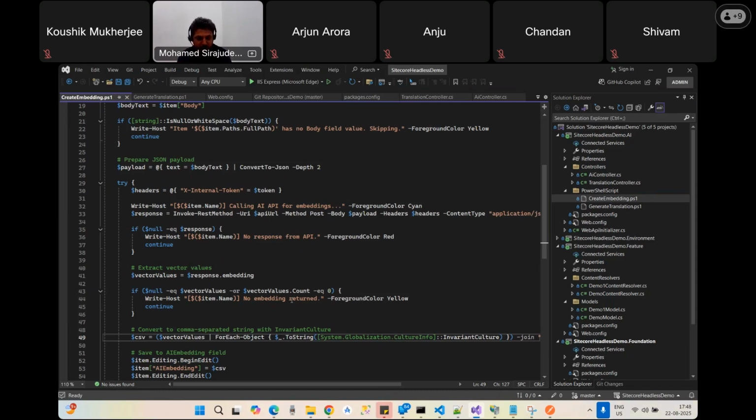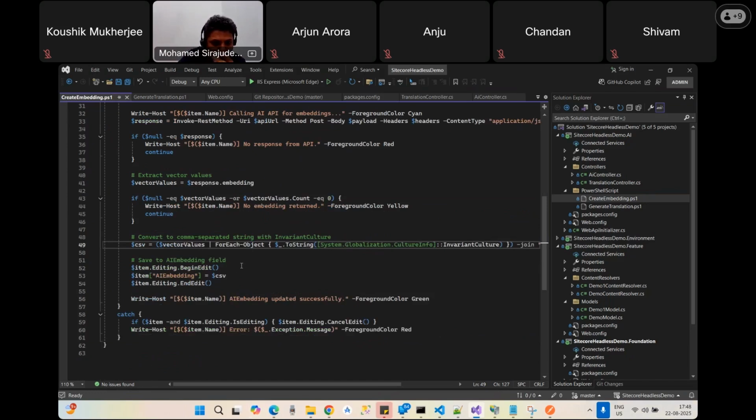So I'm using the comma. The comma is not mandatory; I'm just using the comma. We can use the pipe symbol as well, or the space, but I'm using the comma. So now I have got the vector from the requested text.